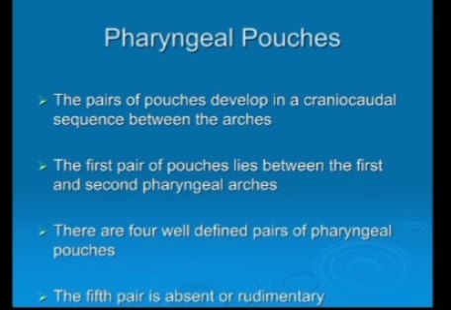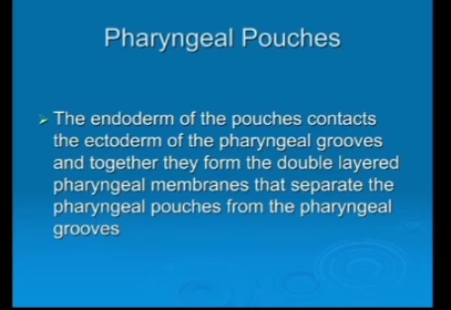The pair of pouches develop in a craniocaudal sequence between the arches. The first pair of pouches lies between the first and second pharyngeal arch. There are four well-developed pairs of pharyngeal pouches. The fifth pair is absent or rudimentary.